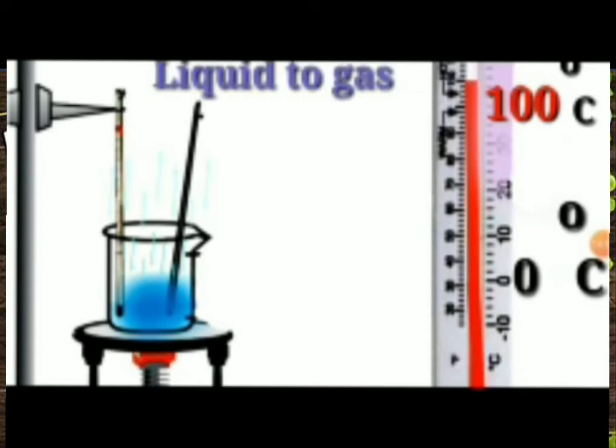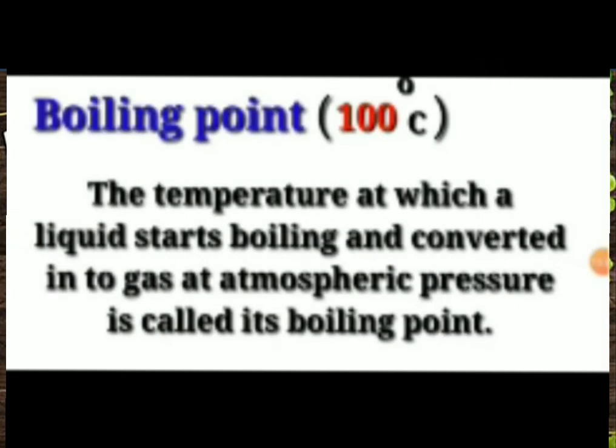This point is the boiling point. What is the boiling point of water? It is 100 degrees Celsius. Here the liquid is converted into gas. And what is boiling point? The temperature at which a liquid starts boiling and is converted into gas at atmospheric pressure is called the boiling point.